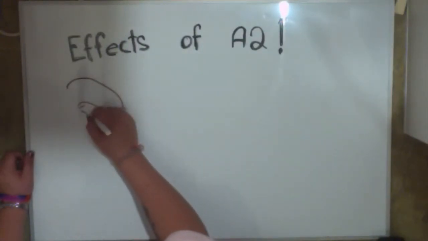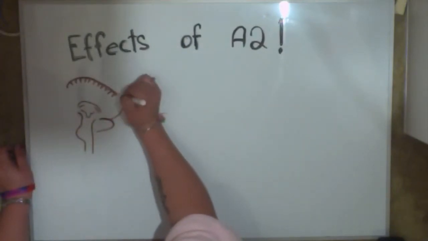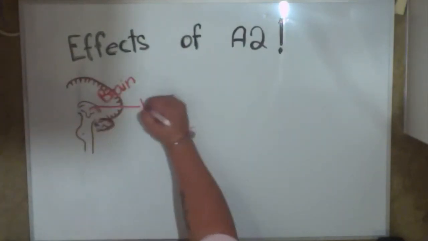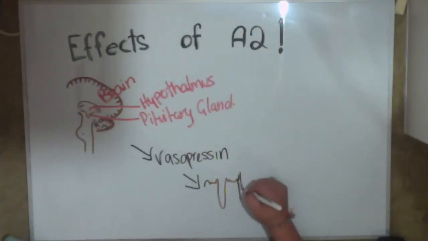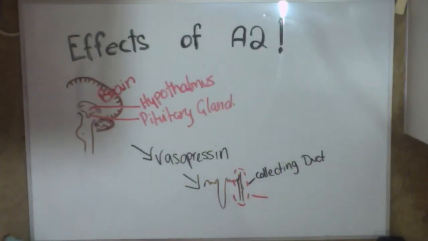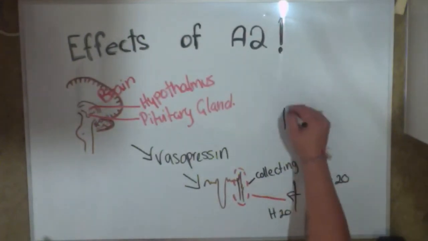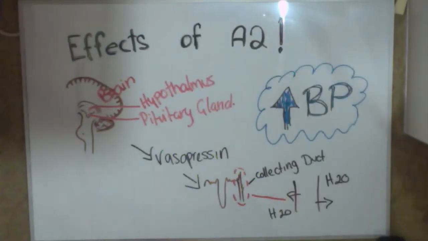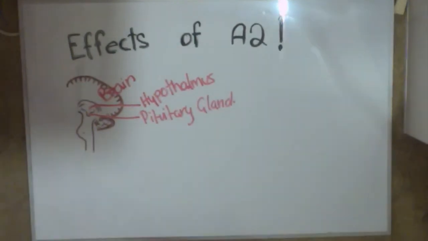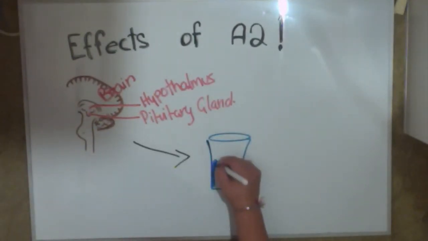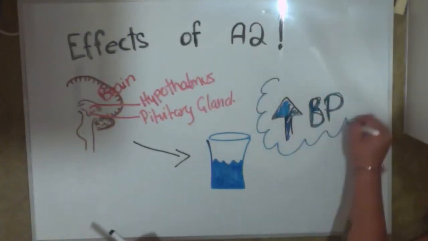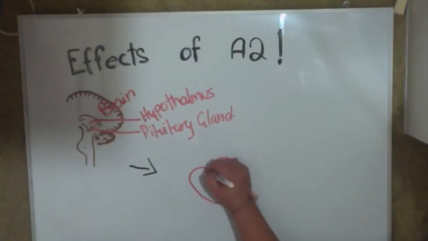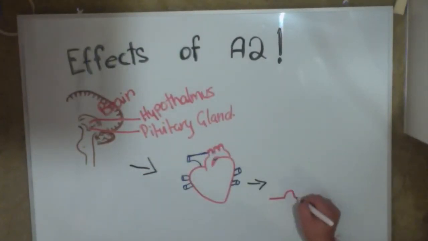Additionally, it causes the pituitary gland to release vasopressin, an antidiuretic hormone created in the hypothalamus and stored in the pituitary gland, which decreases urine output by increasing water reabsorption in the collecting duct of the nephron. This increases the amount of water in circulation and therefore blood volume and pressure. Another result of this process within RAAS is the hypothalamus stimulating a thirst response, promoting an increase in fluid intake to increase blood volume and pressure. The sympathetic nervous system is also motivated to increase heart rate and stroke volume.